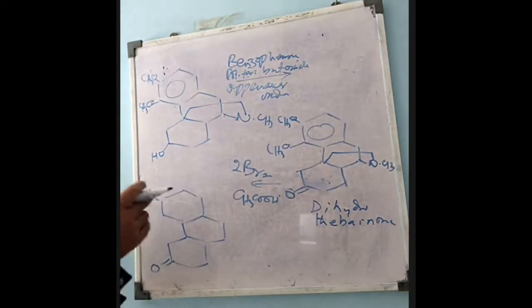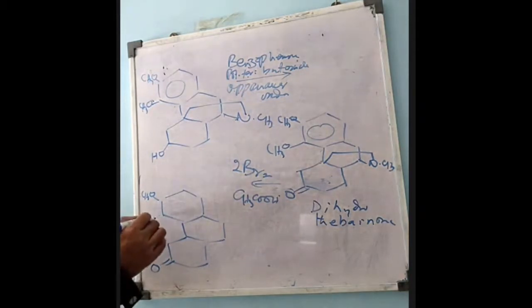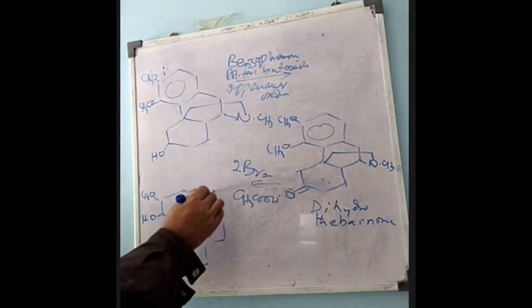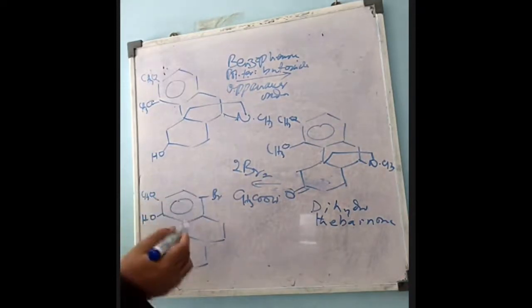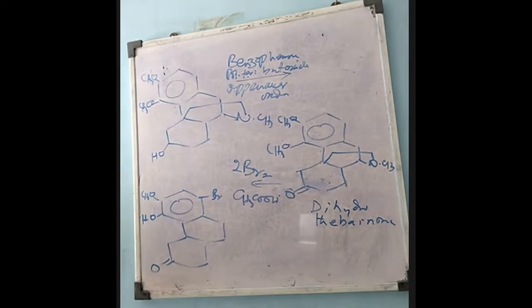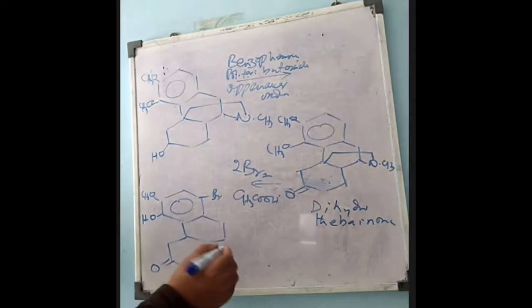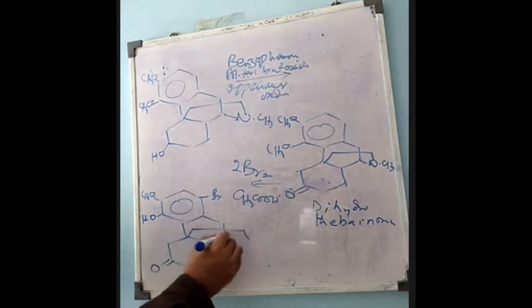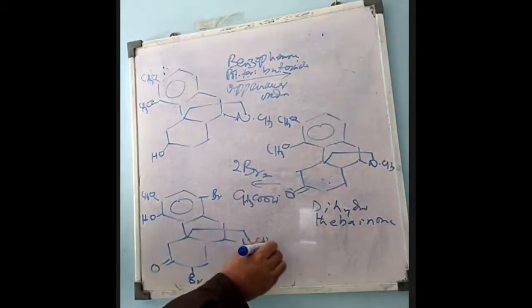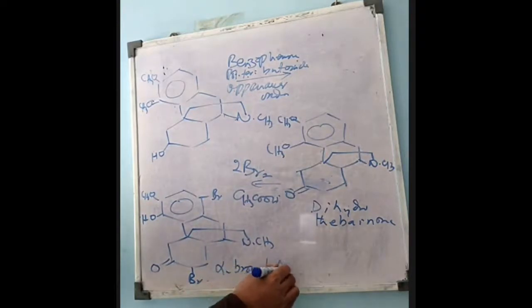The methoxy group and OH remain as they are. Here one bromine is added, an aromatic ring substitution takes place, and one bromine here, the remaining compound remains the same. That is alpha bromoketone.